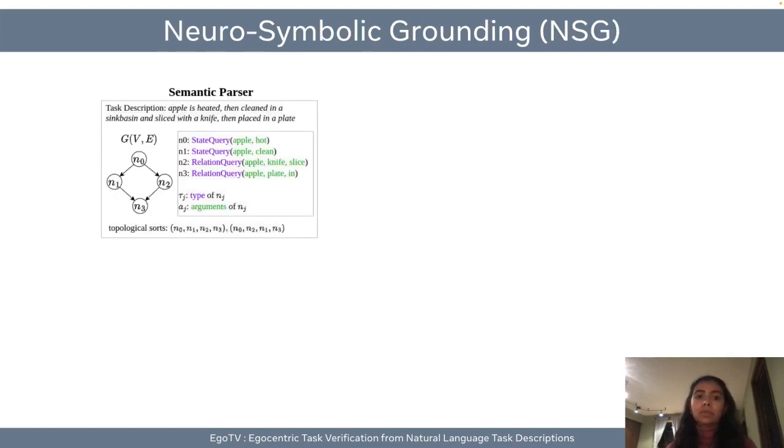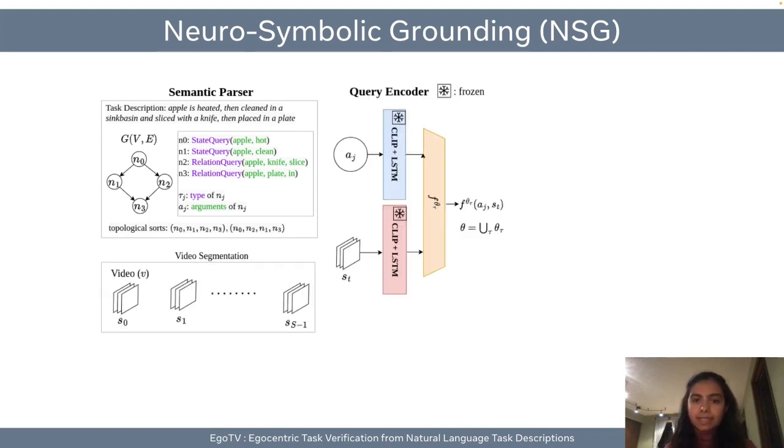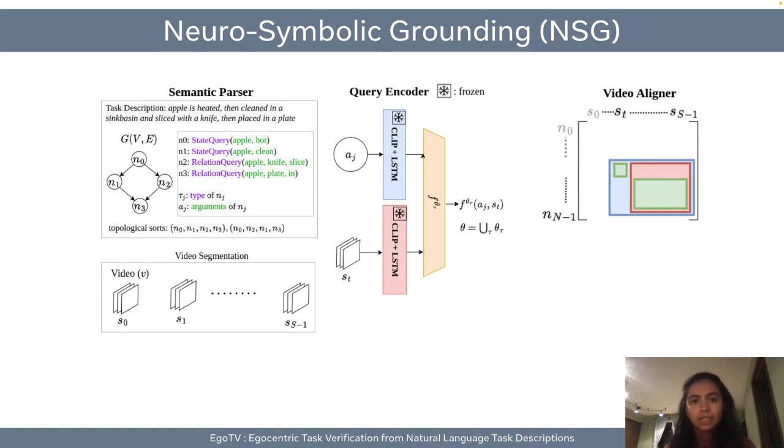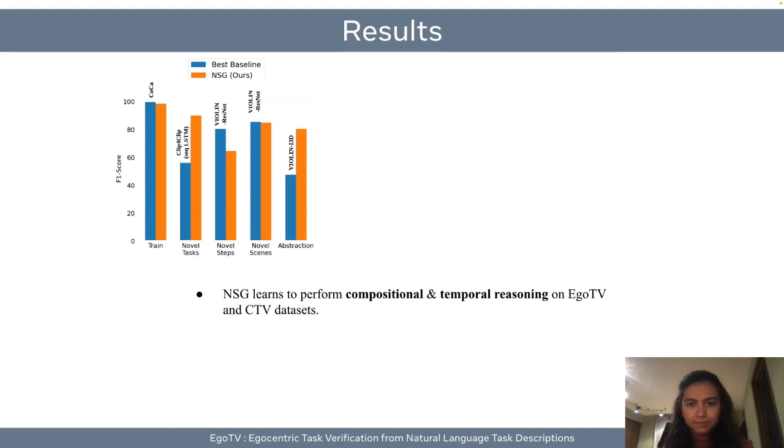So, to enable better reasoning and generalization for egocentric task verification, we also present a new approach called neurosymbolic grounding. Our approach consists of 3 modules: a semantic parser which converts the natural language task description into symbolic graphs, a query encoder that takes an arbitrary segmented video and the symbolic graph and generates a probability of a graph node being grounded in that particular video segment, and lastly a video aligner which aligns the nodes in the symbolic graph with the video segments. We are able to train this model with just task verification labels without any detailed per step annotations.